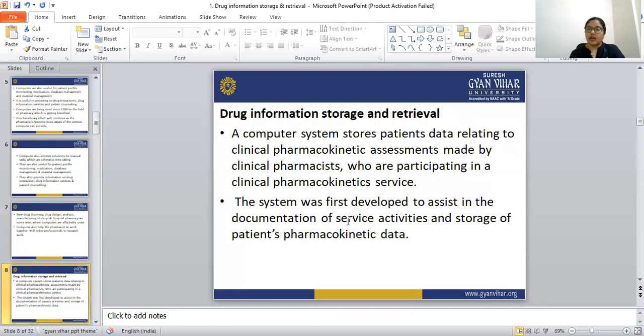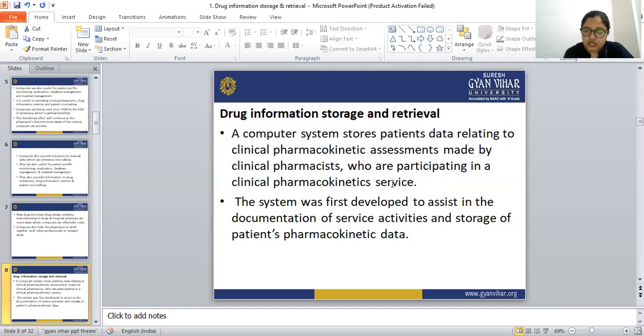Let's see how we can store the information in the computer, and how we can retrieve all the information. The computer system stores patient data relating to clinical pharmacokinetic assessments made by the clinical pharmacists who are participating in a clinical pharmacokinetic service.